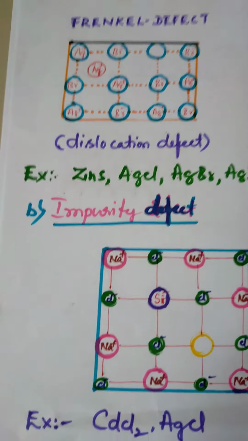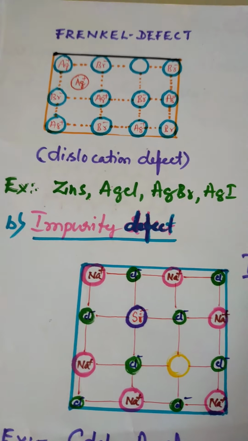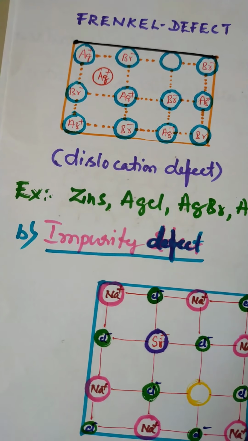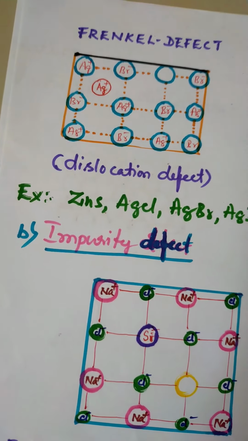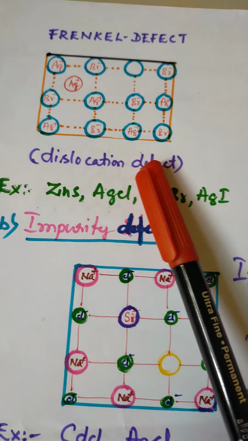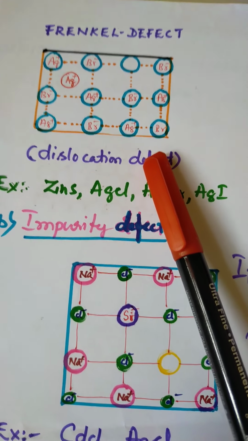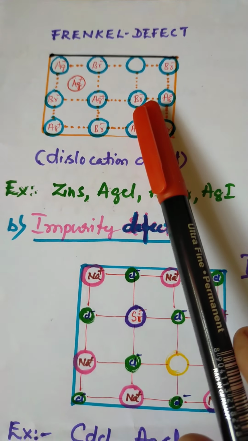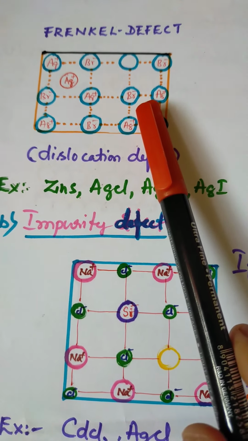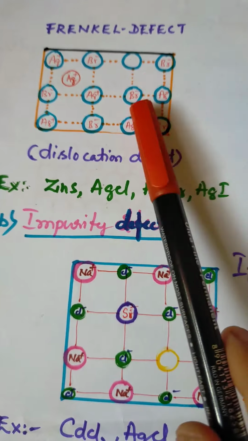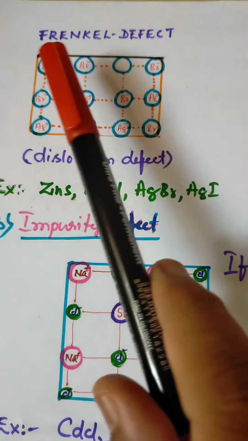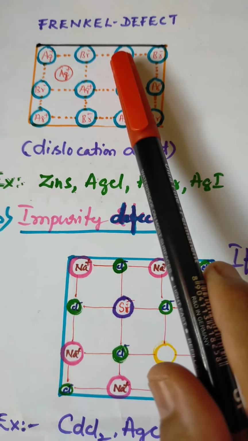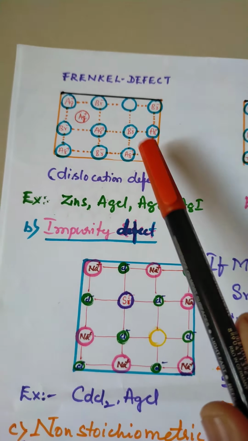The next point: this is also called a dislocation defect. And you should know that in this Frenkel defect the density is not affected. The density is not affected.